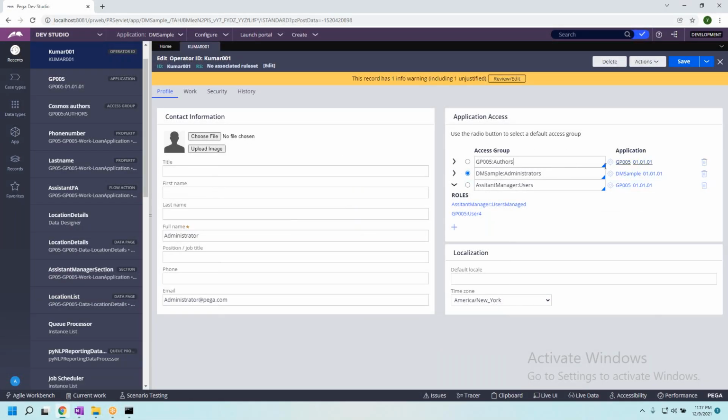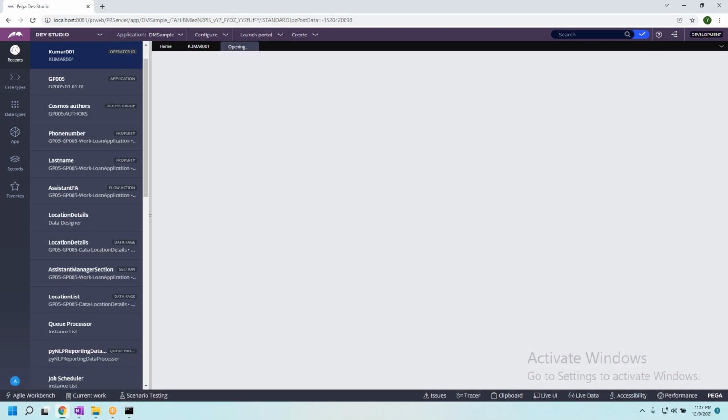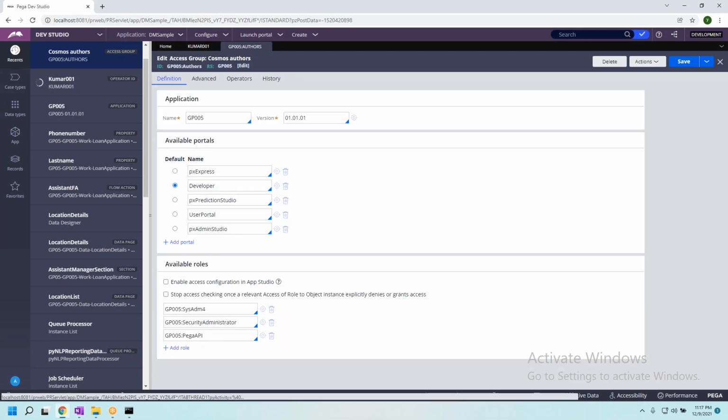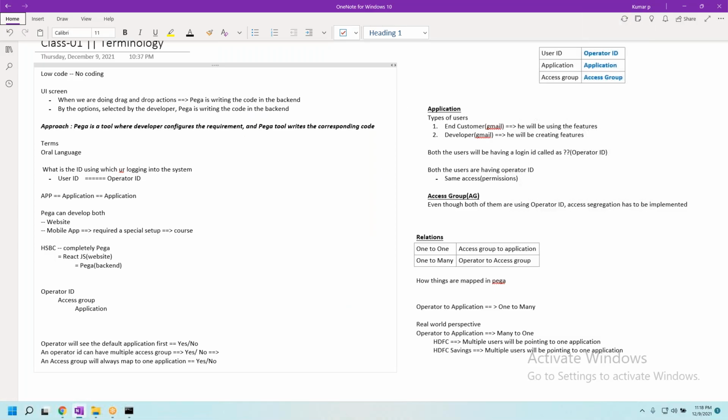I'm opening the access group. Now you tell me, where is the application located here first? Where is the application located here? GP005. Now you try to answer my question. An access group will always map to one application.